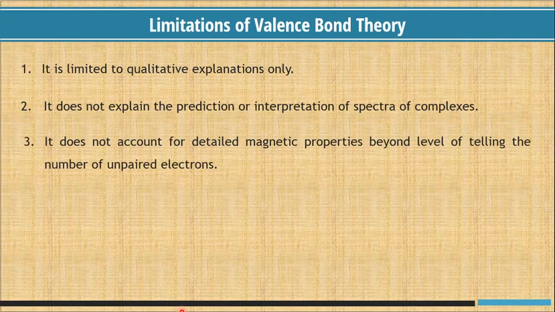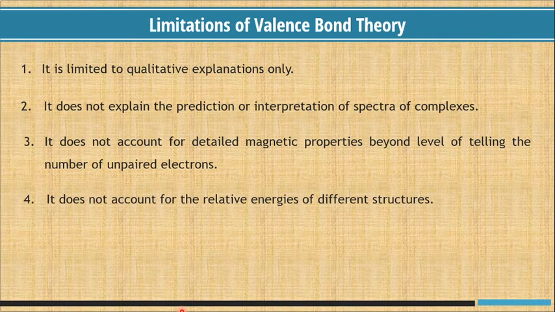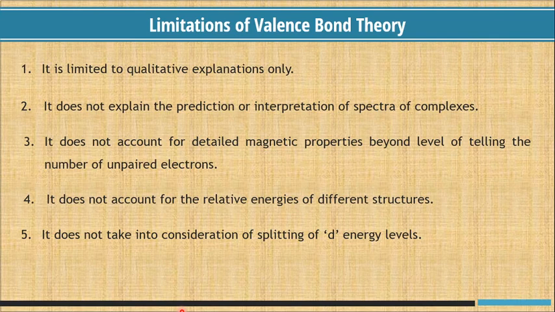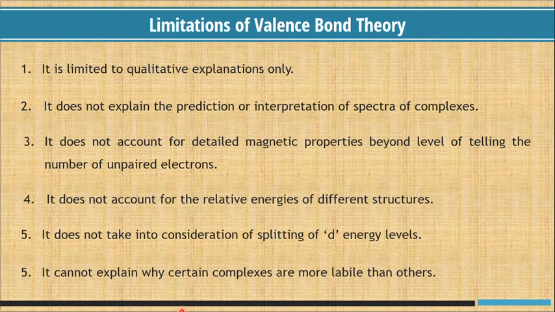It does not account for the detailed magnetic properties beyond the level of telling the number of unpaired electrons. It does not account for the relative energies of different structures. It does not take into consideration the splitting of d energy levels. It cannot explain why certain complexes are more labile than others.